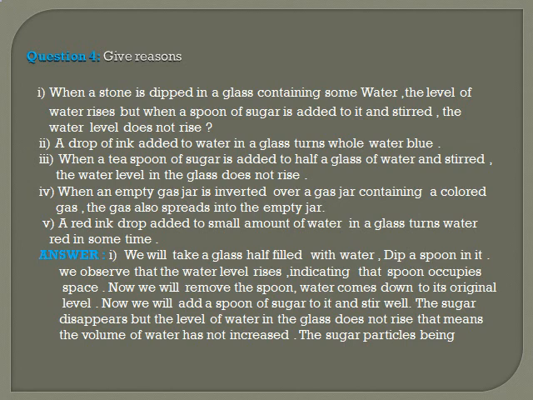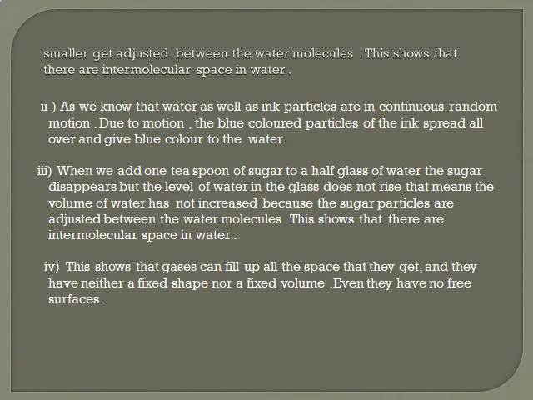The sugar disappears, but the level of water in the glass does not rise. That means the volume of water has not increased. The sugar particles, being smaller, get adjusted between the water molecules. This shows that there is intermolecular space in water.